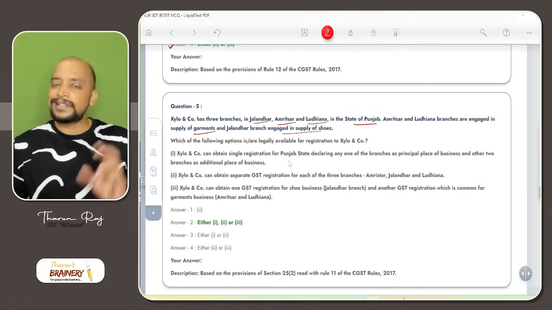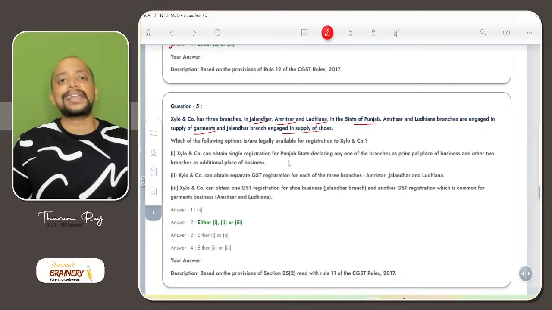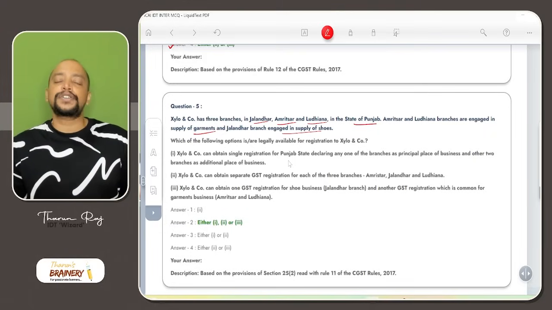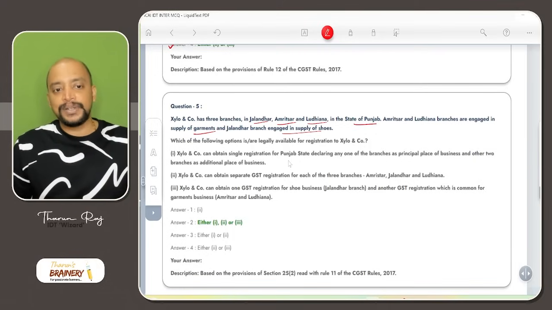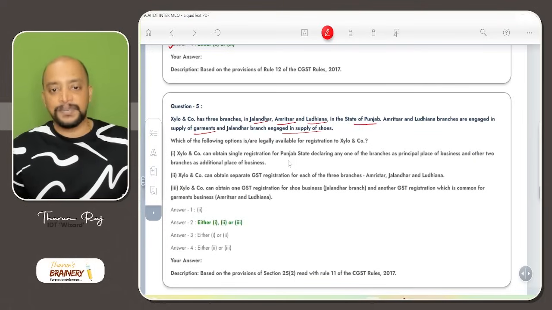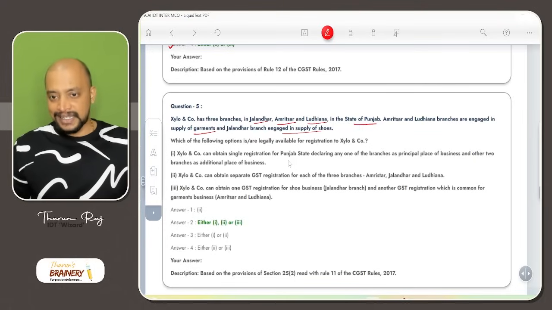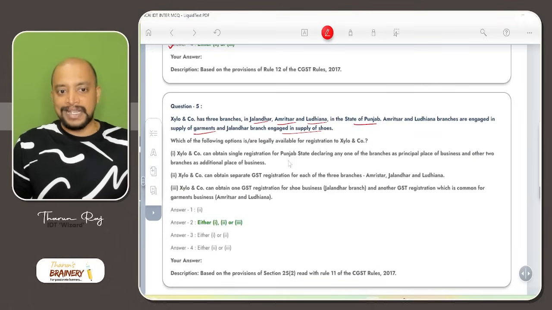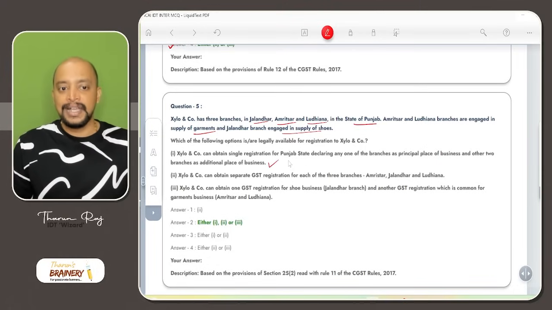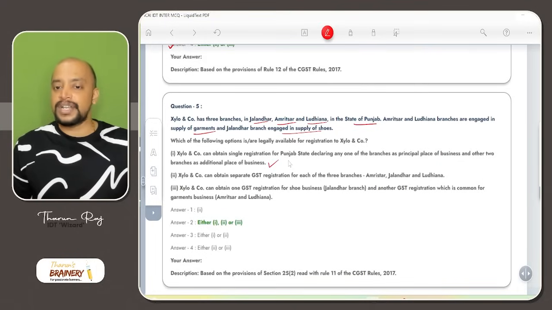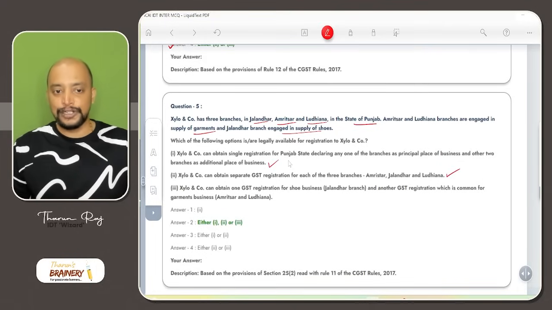Okay. So within the state, when they have multiple places of business, either they can go for single registration, or with respect to each place of business, they can get a separate registration. So Xylo and Company can obtain single registration for Punjab state, declaring any one of the branches as principal place of business and the other 2 branches as additional place of business. Correct. This option is there. They can obtain separate registration for each of the 3 branches. Yes, this is also there.